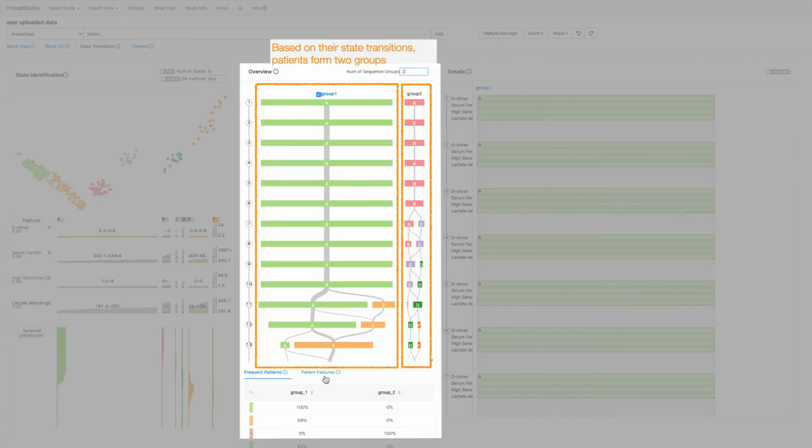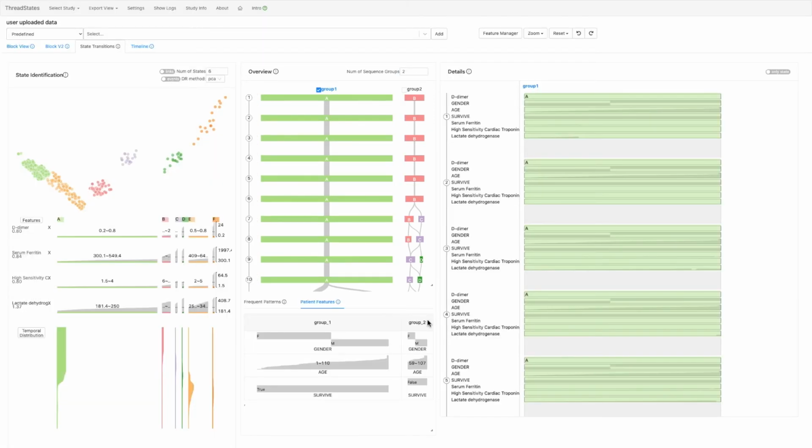For example, in this dataset, patients can form two groups with distinctive transition patterns. Since the transition is directly influenced by the state identification results, users can refine the state identification based on the observation of the state transition.